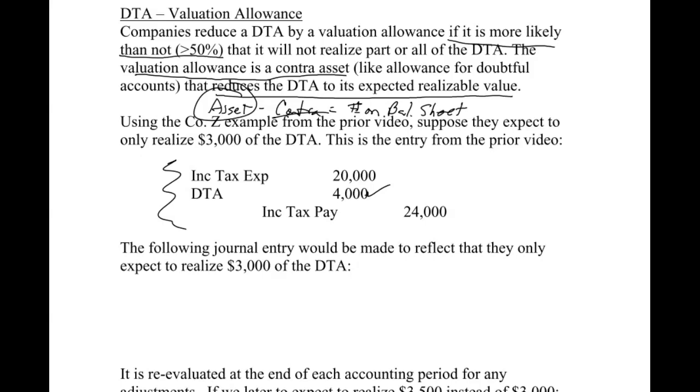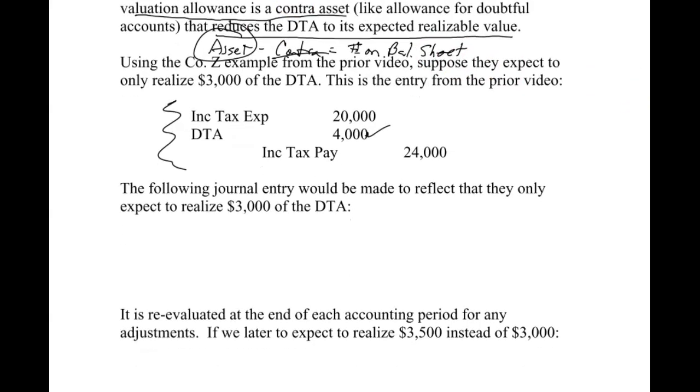Now it says if we expect that we're only going to realize 3,000, how do we adjust to reflect that? To do that, we're going to make this journal entry. I'm going to debit income tax expense for 1,000. And then this credit's a little bit long. It's the allowance to reduce the deferred tax asset to the expected realizable value. Different books call it different things, and I think that's similar to what your book probably calls it. That's for 1,000. So this is the contra account.